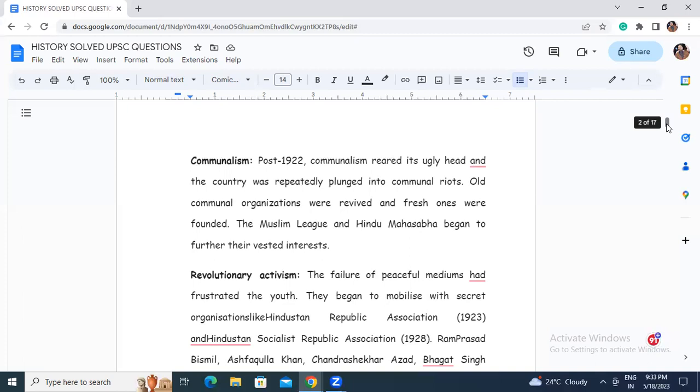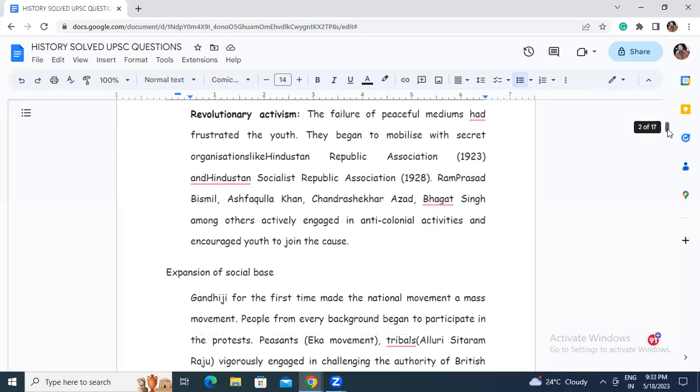So we got Gandhian, we got communism, we got communalism. Now the fourth one is revolutionary activism. Right, revolutionary activism.